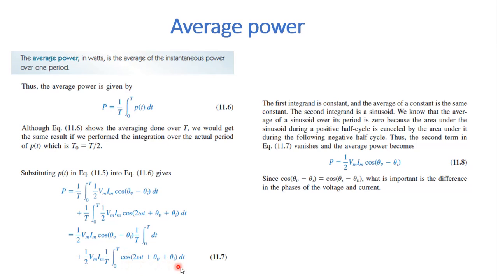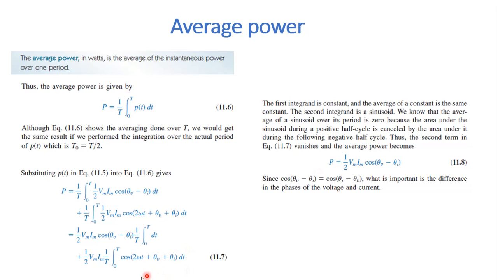Here this is a sinusoidal term which has a frequency of 2 omega. So the second integrand is a sinusoid, and we have the positive cycle as well as the negative cycle. If we take an average over a particular period, the area under the positive half cycle is cancelled by the area under the negative half cycle.